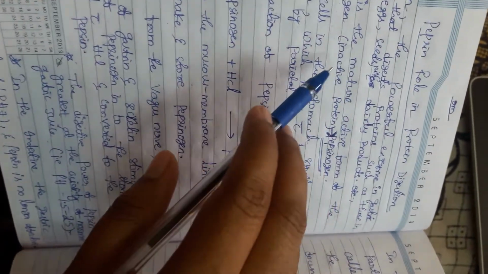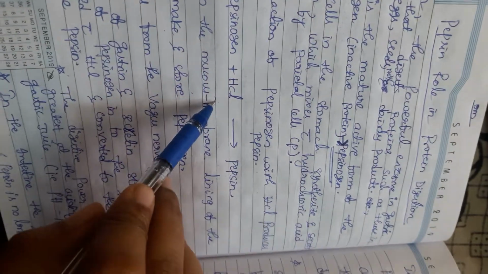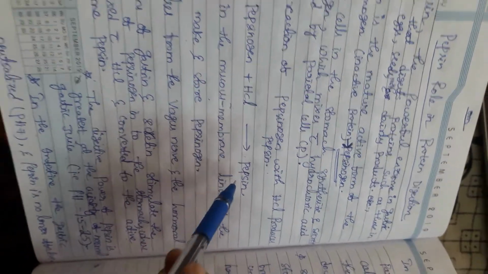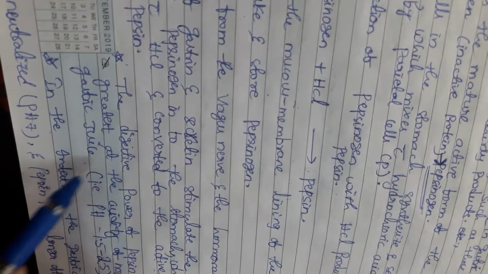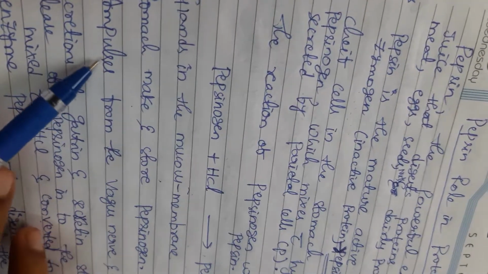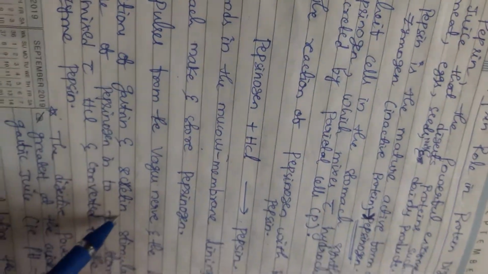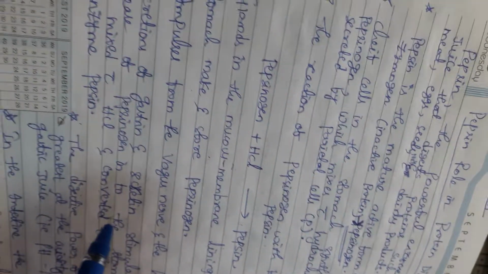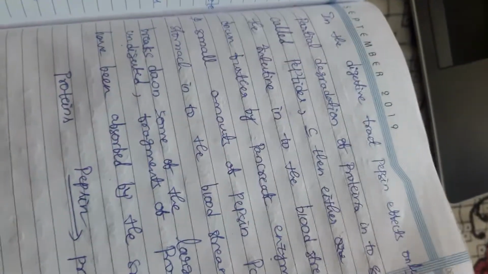It is produced from the inactive form of pepsinogen. So pepsinogen, while combining with the HCl only, will form pepsin. Pepsin is mainly helpful for digestive function in the acidic environment, and the vagus nerve as well as hormone substrates like gastrin and secretin are mainly responsible for the release of pepsinogen into the stomach. So mainly the pepsin is helpful for the digestion of proteins. These are the key points.